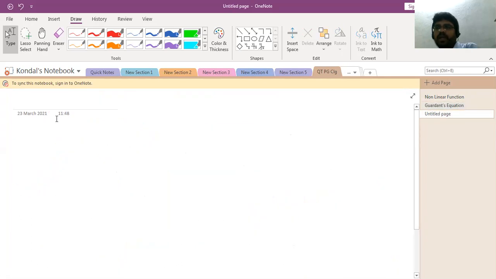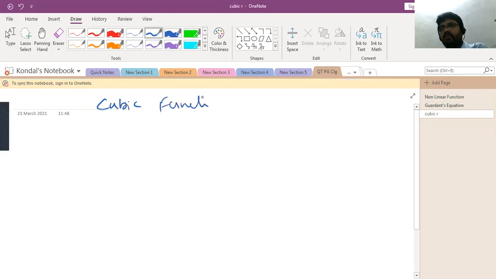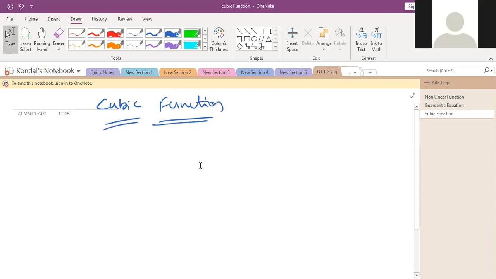So next one is the cubic function. What is a cubic function? Cubic function is the one whose power value is equal to 3. That is called a cubic function.